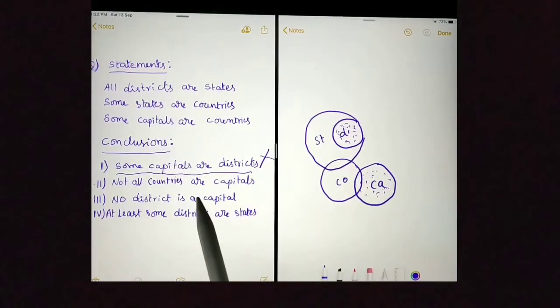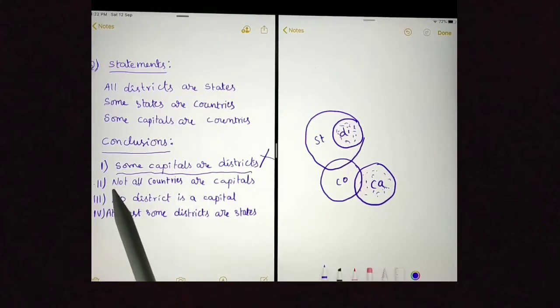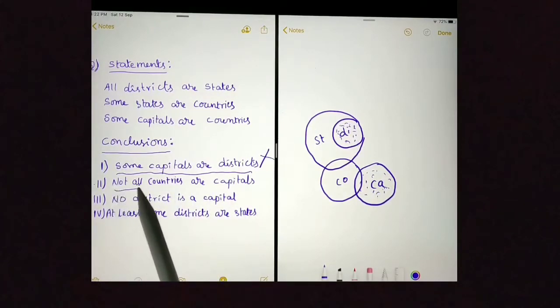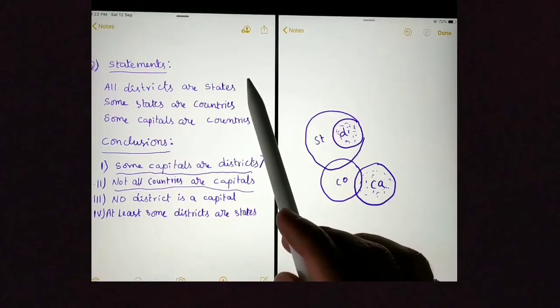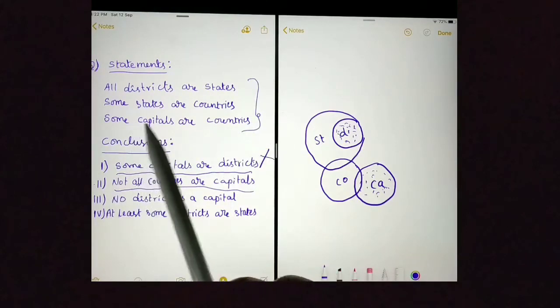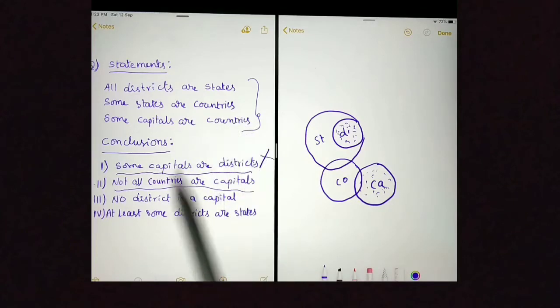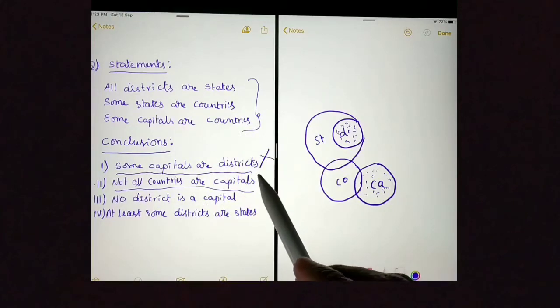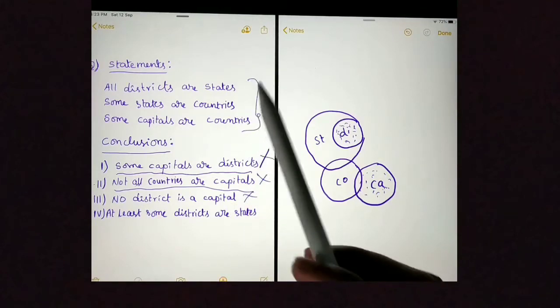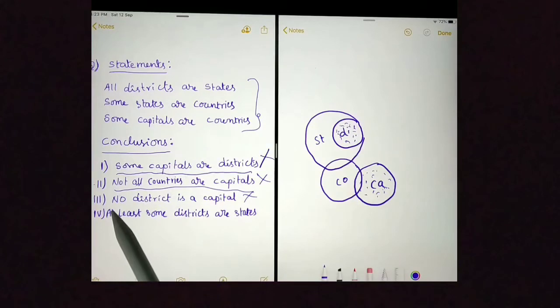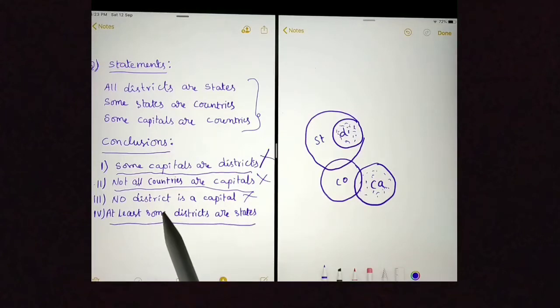"Not all countries are capitals." Not all is a negative conclusion. From the statements we can say that they do not contain any negative statement, so the conclusion cannot be negative. This is wrong. And "No district is a capital" is also a negative conclusion, because the statements do not contain any negative statement. The conclusion cannot be negative.